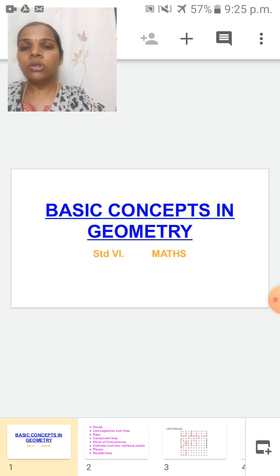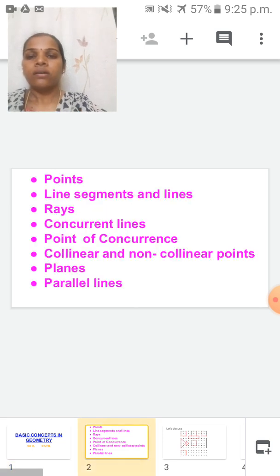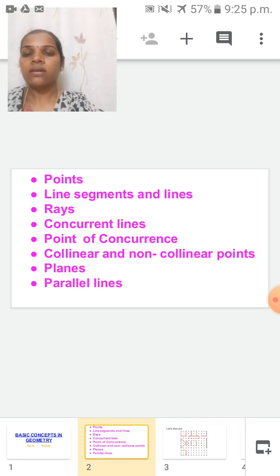Students, I request you to sit with one notebook, pencil and pen. Students, these points we are going to discuss in this session. Points, line segments and lines, rays, concurrent lines, point of concurrence, collinear and non-collinear points, planes, parallel lines.